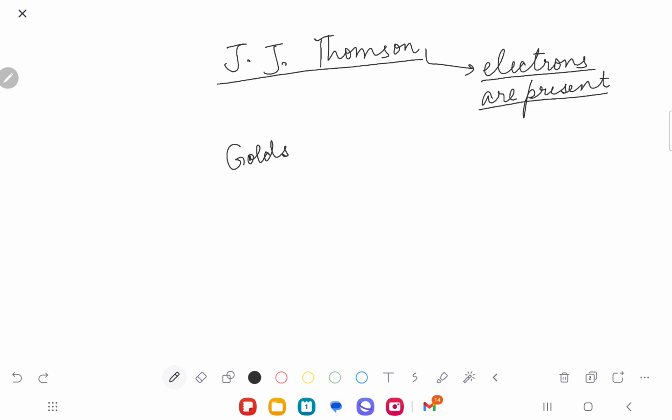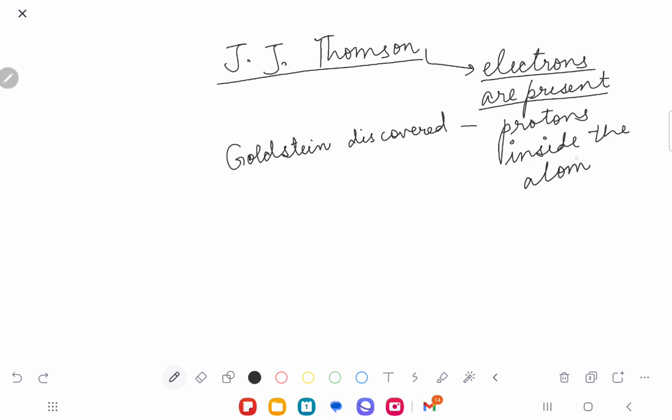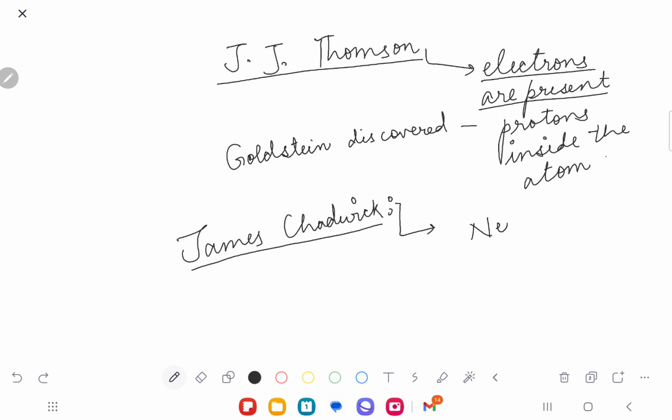Then Goldstein discovered protons inside the atom. You understand, right? And there was a scientist called James Chadwick. He discovered neutrons inside the atom.